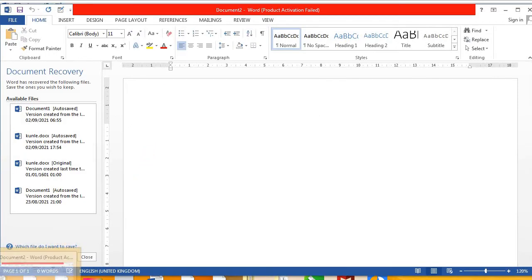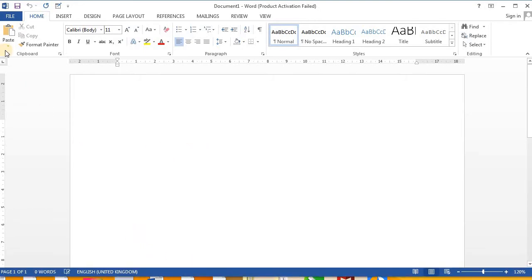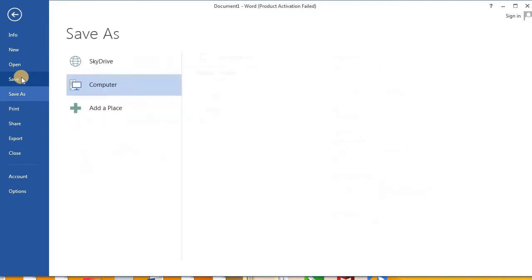Okay, this is a blank document. Let's assume that you've typed something, and you should save. You click on File and click on Save.